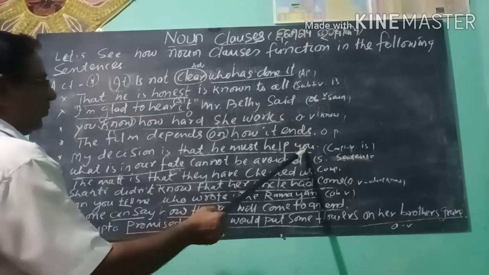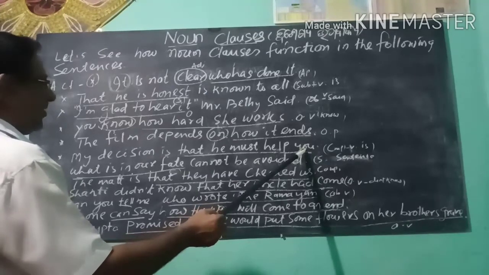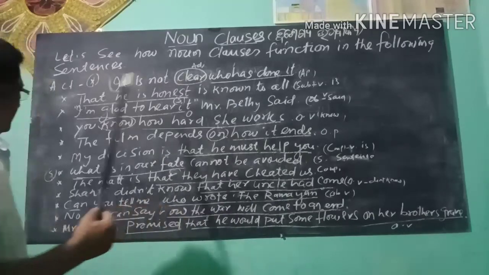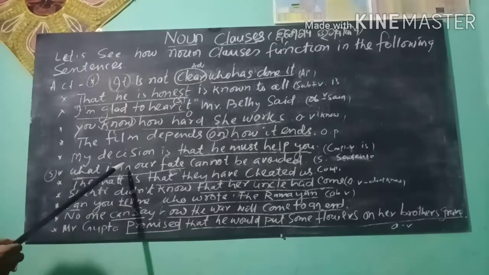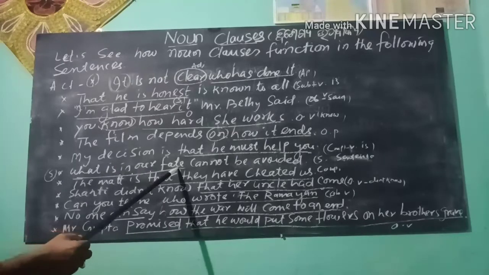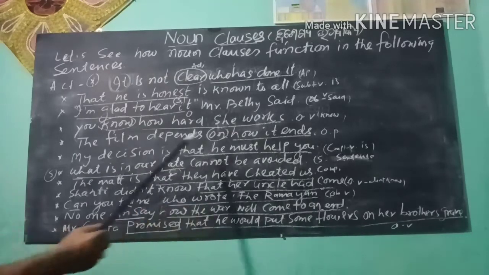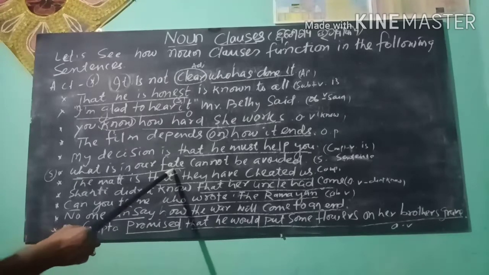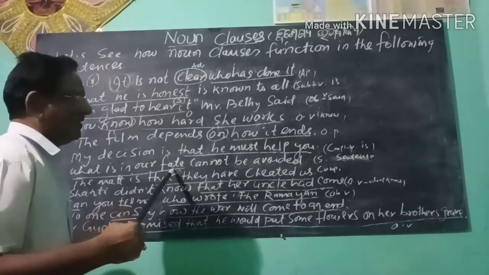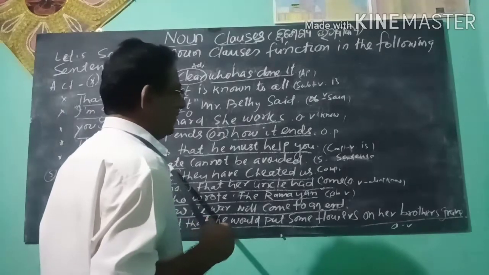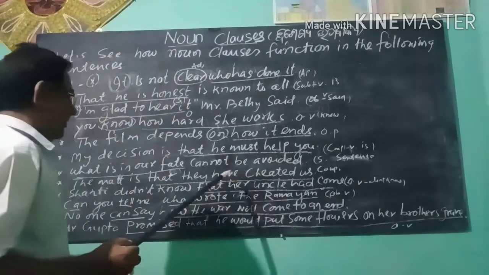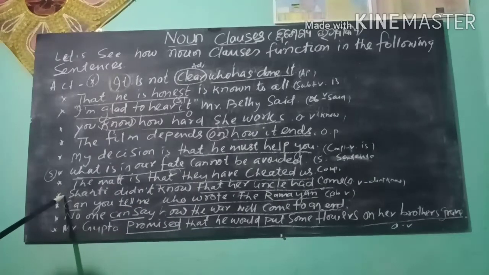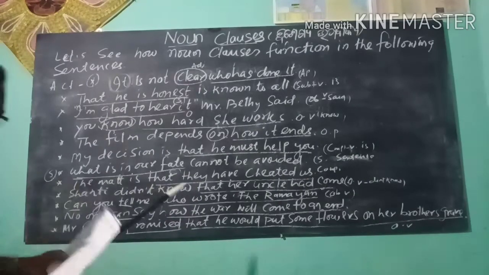It works as the complement of the verb is. It is a complement. Next, what is in our fate cannot be decided. What is in our fate? It works as the subject of a sentence, and it is the subject of the verb cannot be decided.